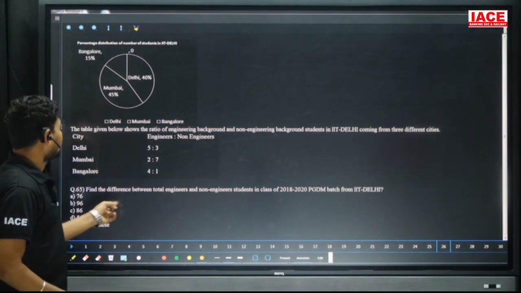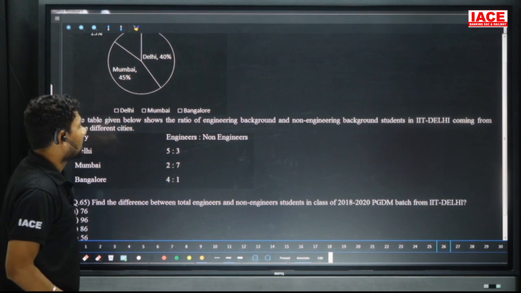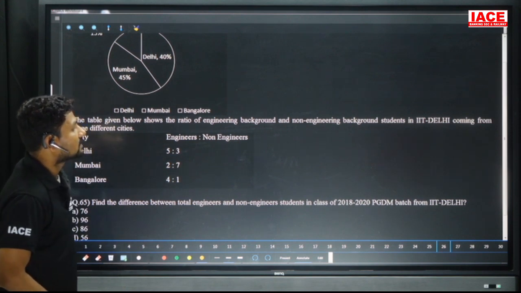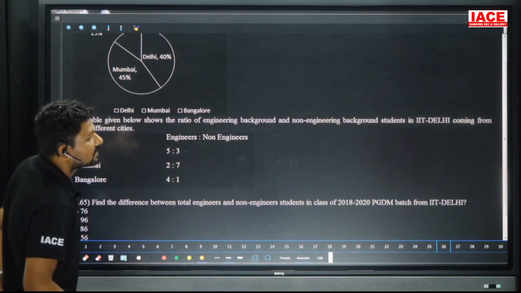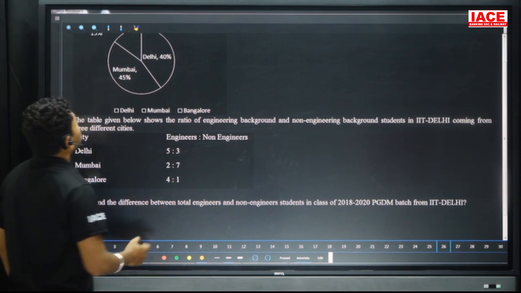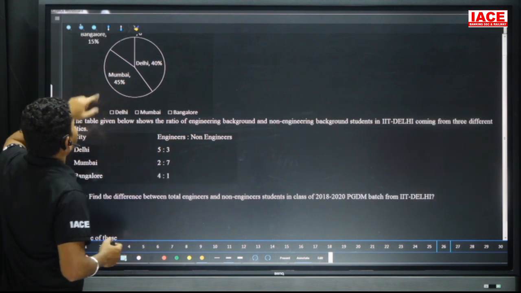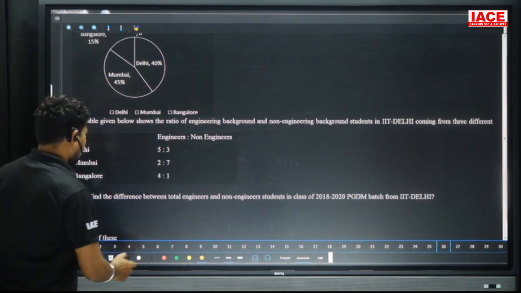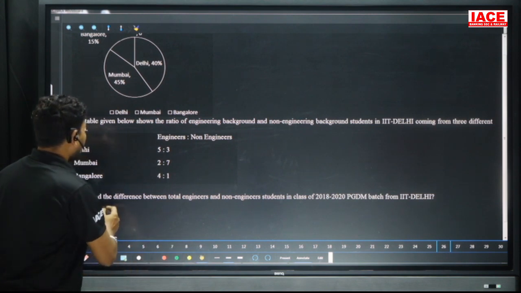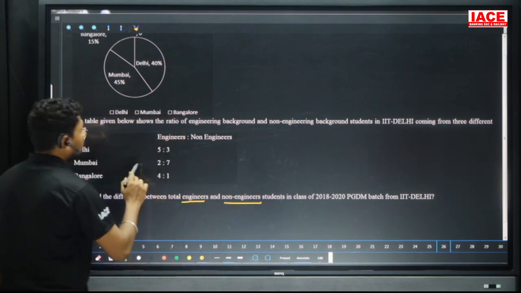Here the question is: find the difference between the total engineers and non-engineer students in the class of 2018-2020 PGDM batch from IIT Delhi. So for IIT Delhi all the values we require. So how to calculate? Here, city-wise 15 percentage, 40 percentage and 45 percentage for all the cities. Find the difference between total engineers and non-engineers.